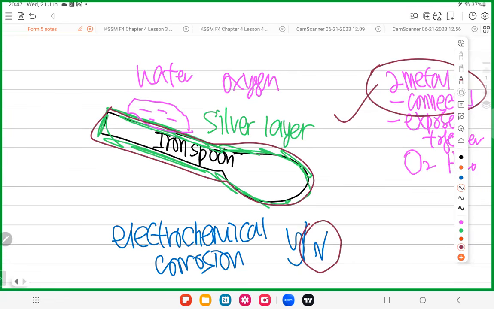So iron is like hiding at your home. You are not exposed to strangers. You get the idea? So only the silver is exposed to the oxygen and water. It is not electrochemical corrosion. You got it? So please be careful.